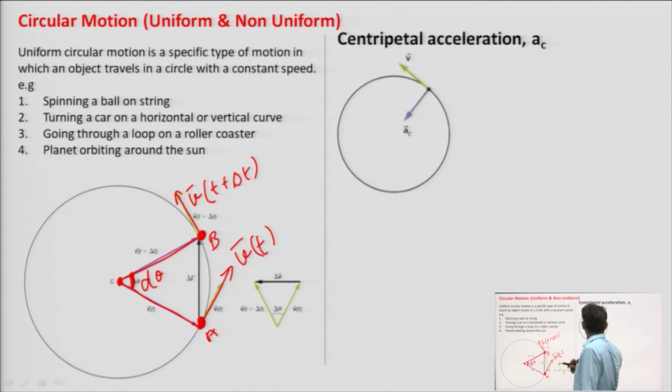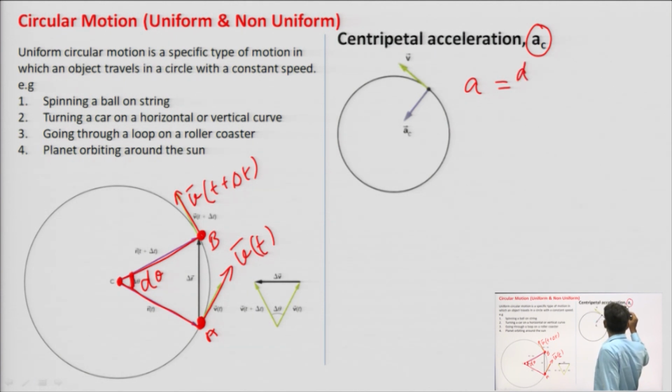If we want to know the value of the change in velocity, since we need to calculate the acceleration a, after calculating the value of acceleration, then I will define why it is centripetal acceleration. So, let us calculate first of all a.